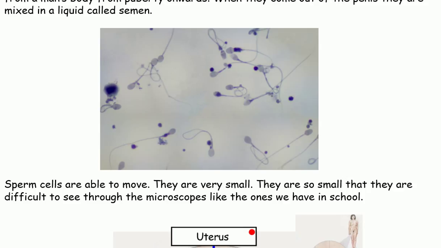Sperm cells are able to move. They are very small. They are so small that they are difficult to see through microscopes like the ones we have in school.